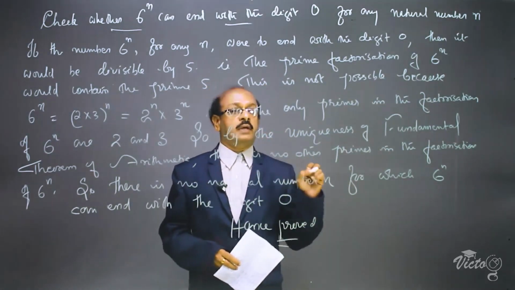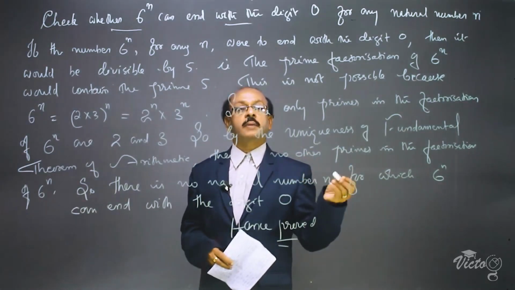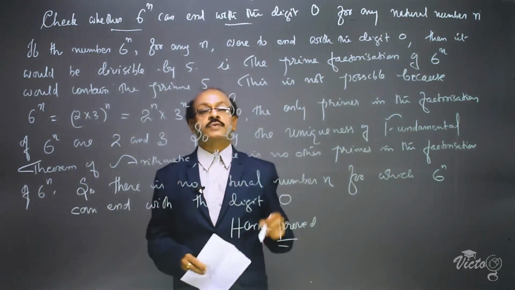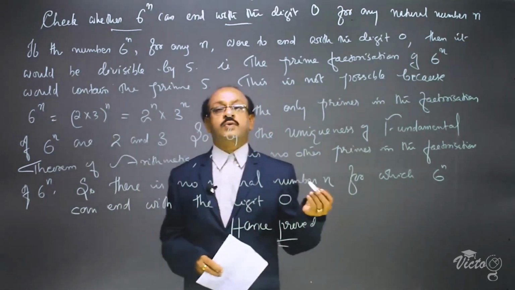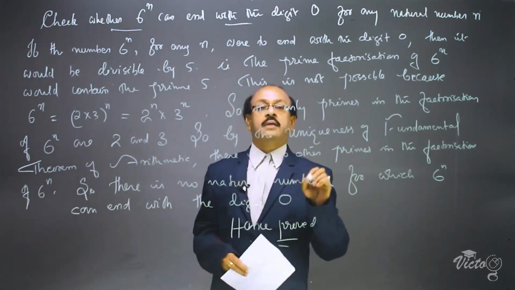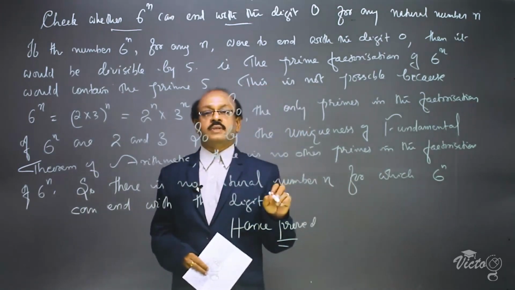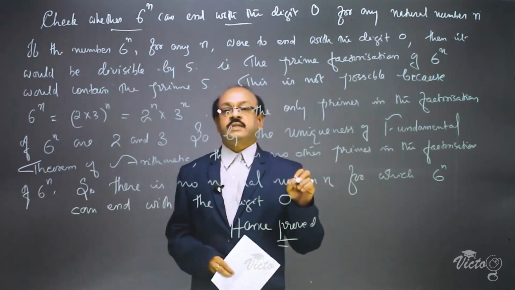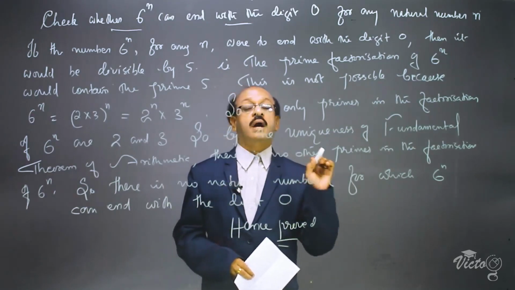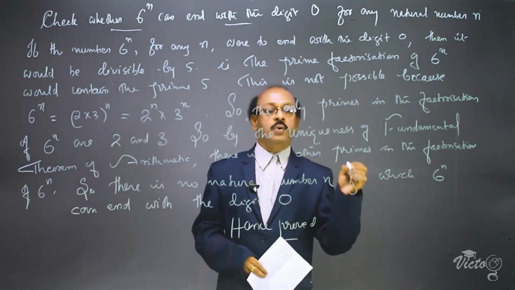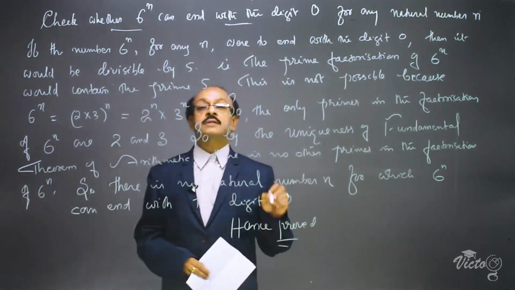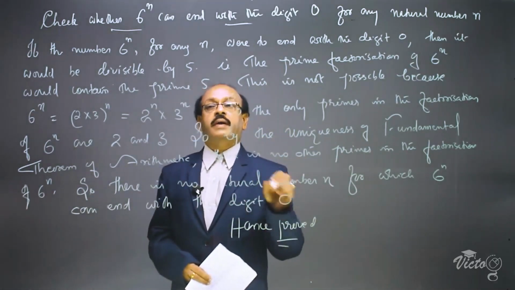Then, the uniqueness in the fundamental theorem of arithmetic says that there are no other primes in the prime factorization of 6 raised to n except 2 and 3. Therefore, the expansion of 6 raised to n for any value of n will not contain the last digit 0. That means for any value of n, 6 raised to n cannot end with the digit 0 because the prime factorization doesn't contain the prime 5.